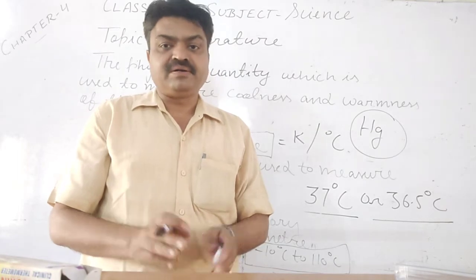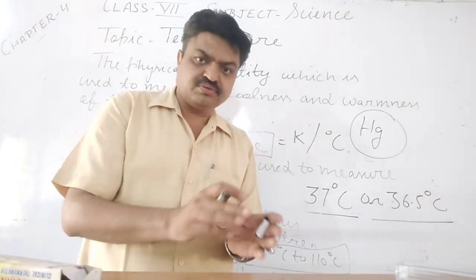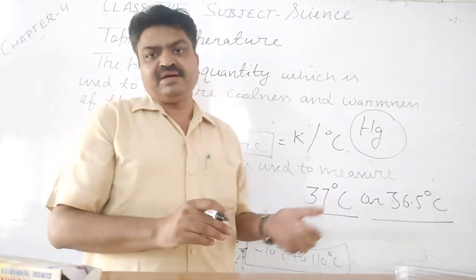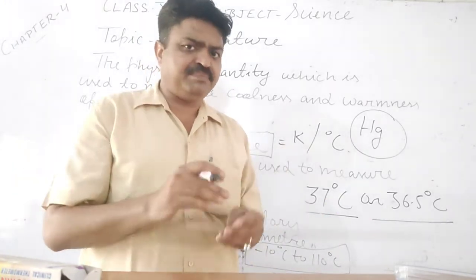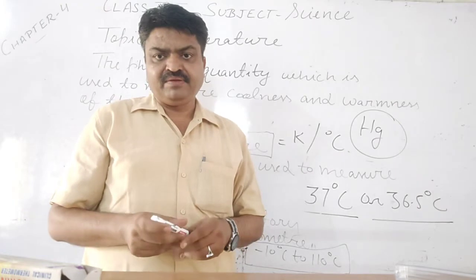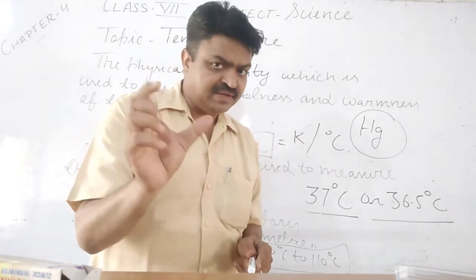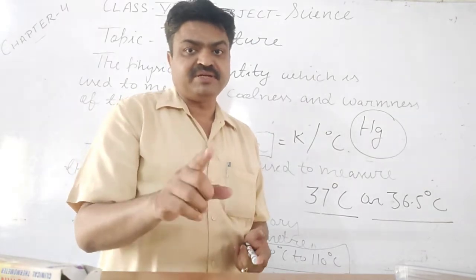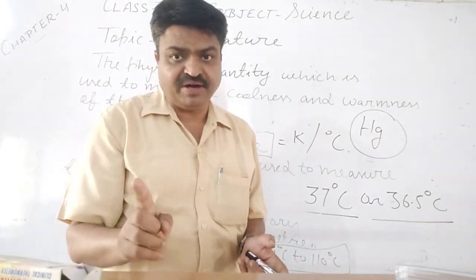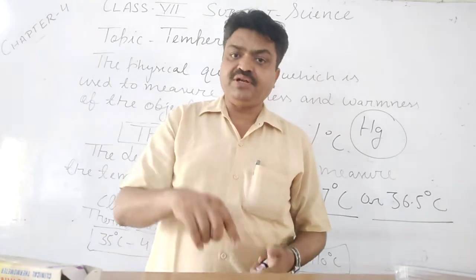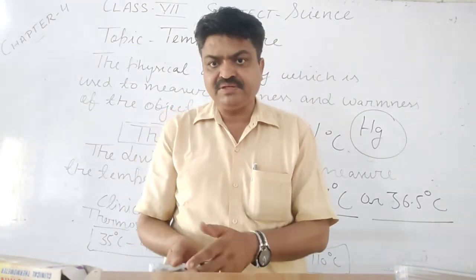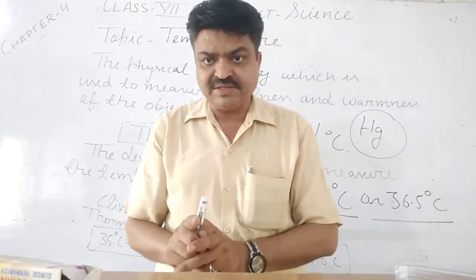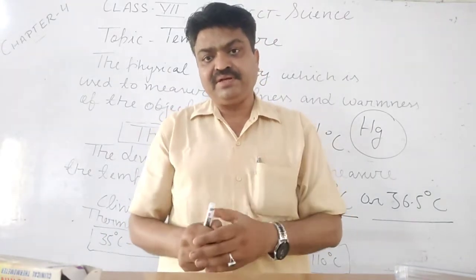It has a particular range, students, the range in which it can measure the body temperature. It is 35 degrees Celsius to 42 degrees Celsius.